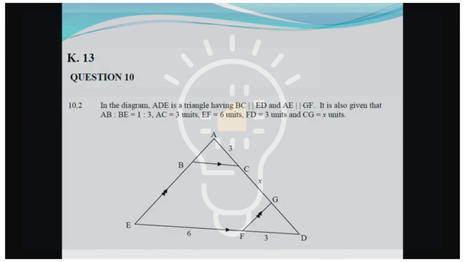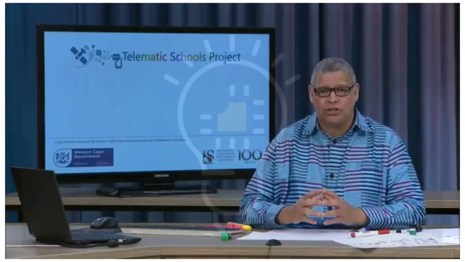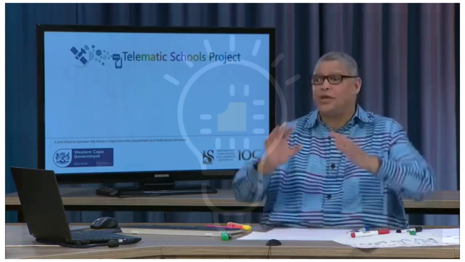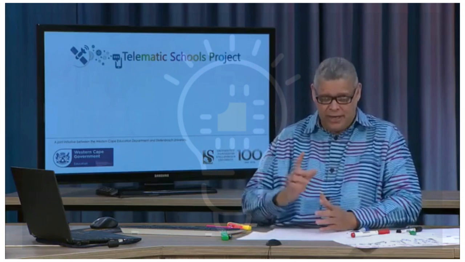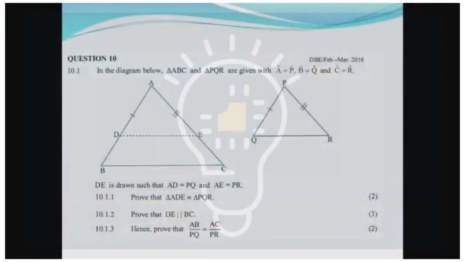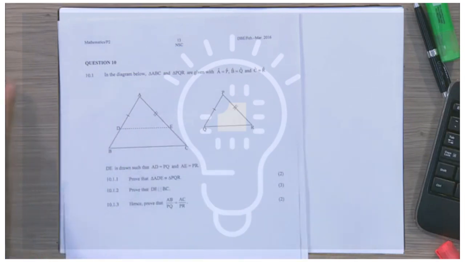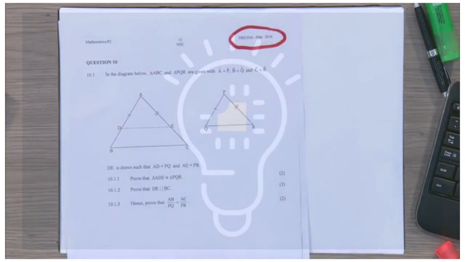How do we go about this, grade 12s? We use the principles of similarity and proportion, right? We have parallel lines, so we can play around with all of this. Generally speaking, this is one of the easier examples. Let's go to our final example, which we are going to explore. It's this question here, which was drawn from the March 2016 paper. I'll work through this one with you, and we'll see how all of this really plays off nicely. Here we have our reference, so in case you want to check it out later on, there we have it, March 2016.